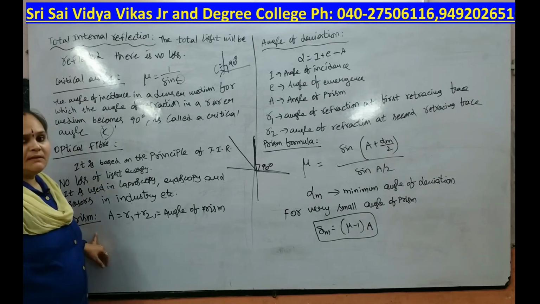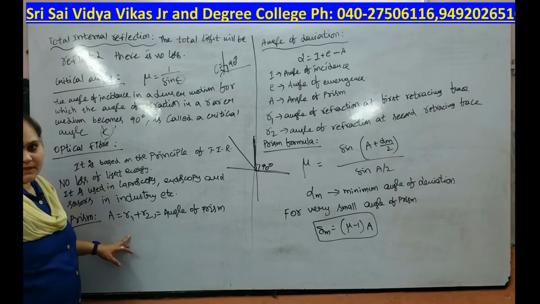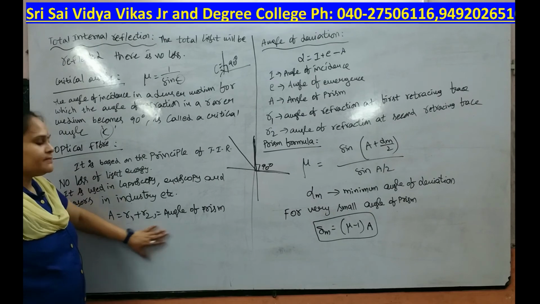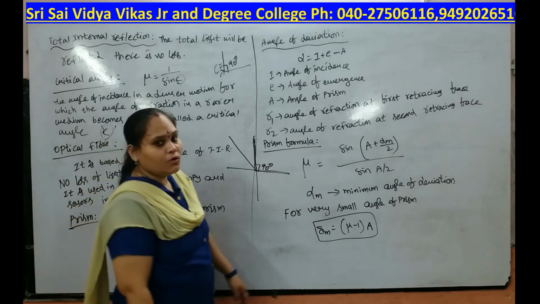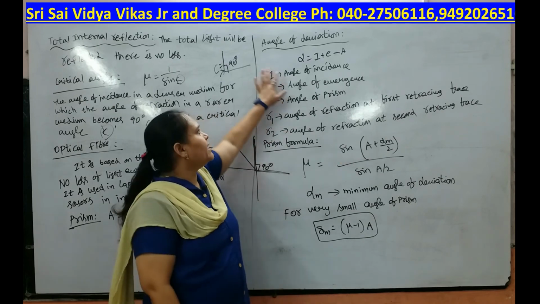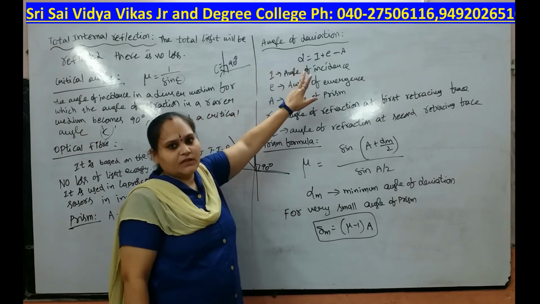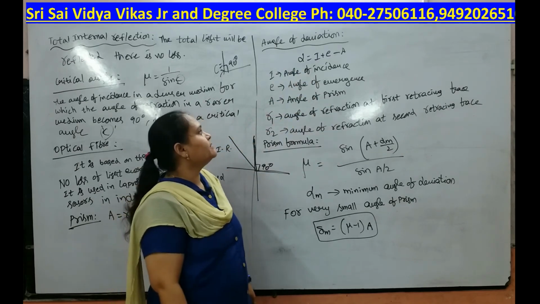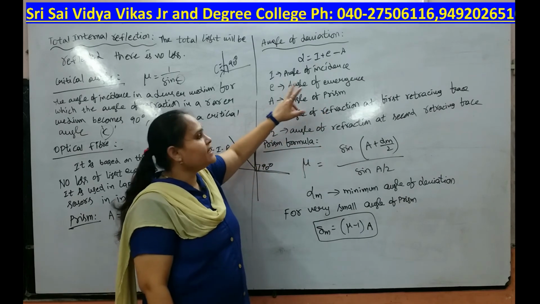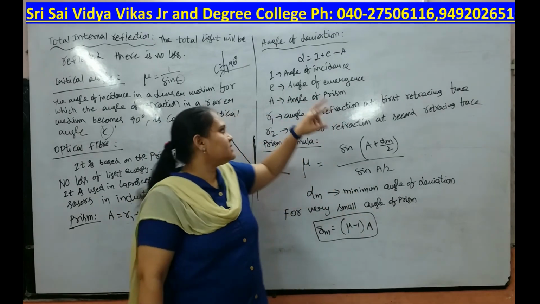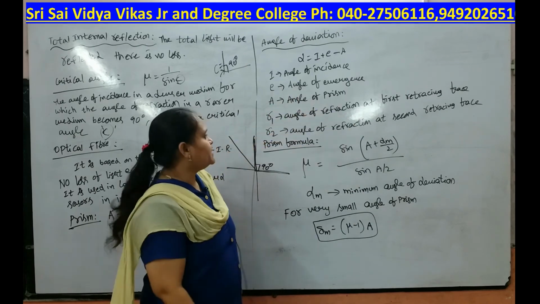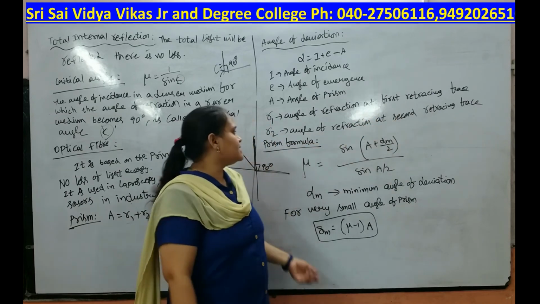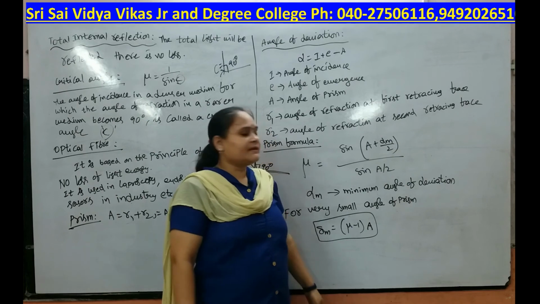For a prism, the angle of the prism A is nothing but A equal to R1 plus R2. Here A equal to R1 plus R2 is the angle of prism. And the angle of deviation: D equal to I plus E minus A. I is the angle of incidence, E is the angle of emergence, and A is the angle of the prism. R1 is the angle of refraction at the first refracting surface and R2 is the angle of refraction at the second refracting surface.